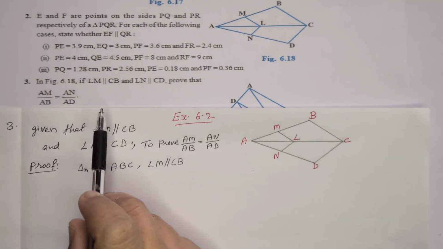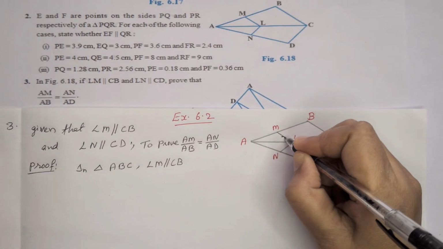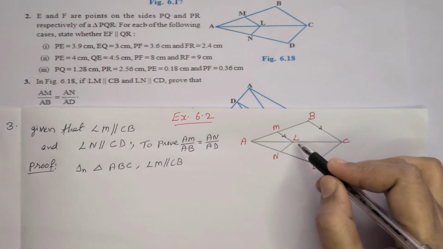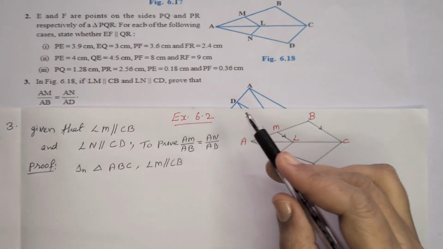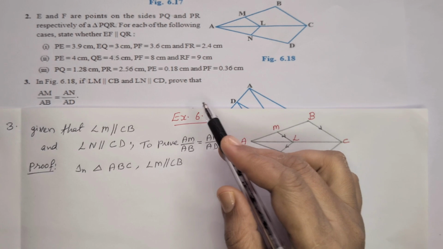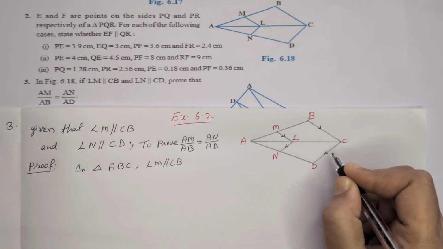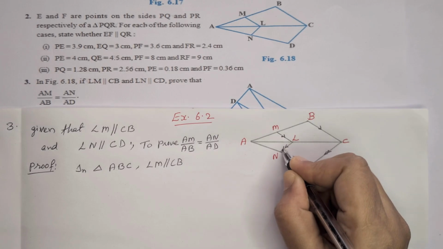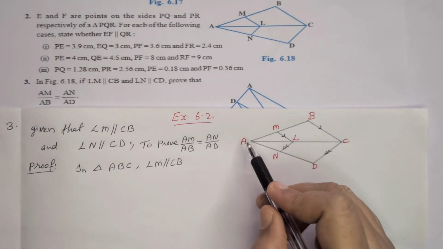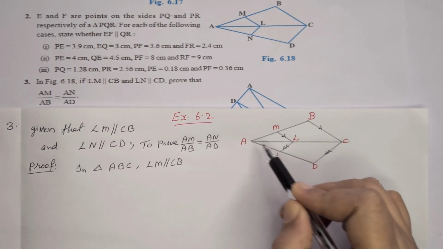In third question, if LM is parallel to CB, and LN is parallel to CD. These two are parallels and these two also parallels. Then to prove AM by AB is equal to AN by AD.